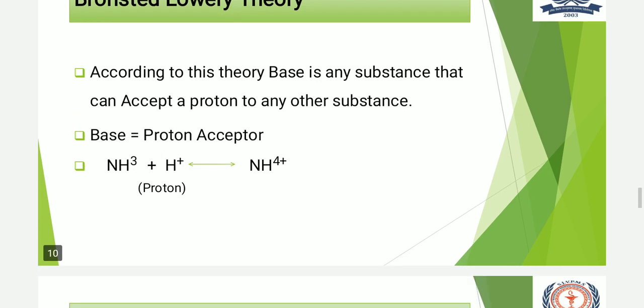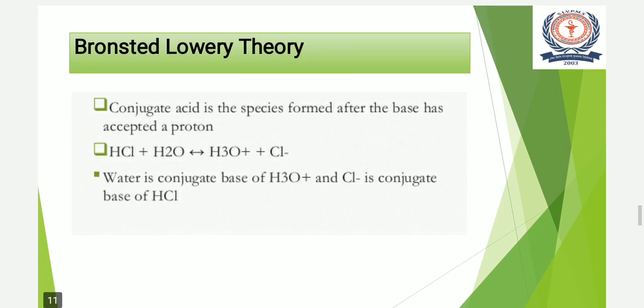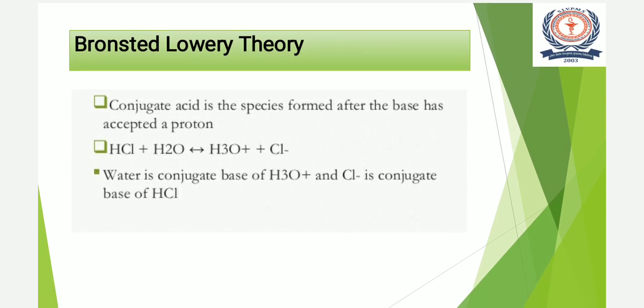Now the new concept is there, that is conjugate acid and conjugate base. When you again see the reactions which take place while explaining acid and base, HCl, when it combines with water, forms H3O plus and Cl minus. So here water acts as the conjugate base of hydronium ion, that is H3O plus, and Cl minus acts as the conjugate base of hydrochloric acid.